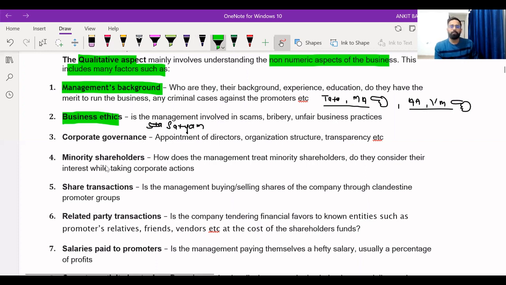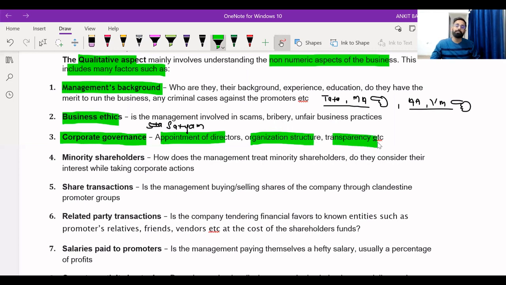Then if I talk about corporate governance, you will be checking how the organization is run. Generally, corporate governance talks about how the body of the organization is structured, how the management works, and whether management keeps transparency in their policies and procedures or not. You will be checking the organization structure, how they appoint directors, whether there is transparency or not. All these things you will be checking. I will be showing you a corporate governance report.